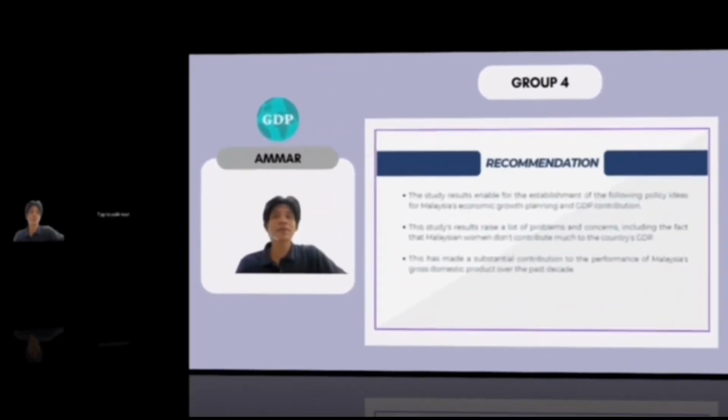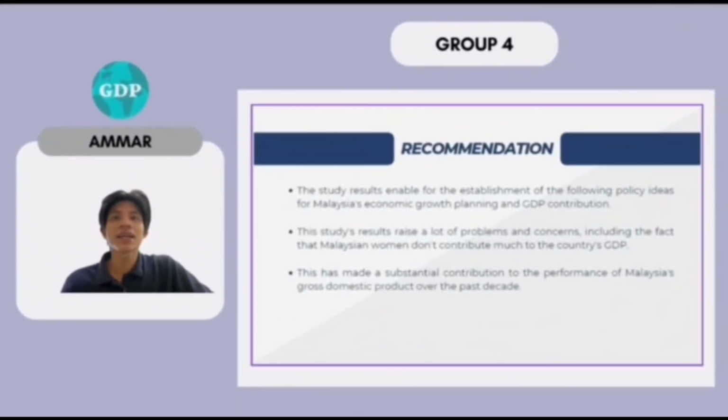Next, for the recommendation, the study results enable the establishment of the following policy ideas for Malaysia's economic growth planning and GDP contribution. This does not imply that the results can be replicated to other economies that are still in the process of evolving. Even if export has no correlation with GDP in Malaysia, for instance, efforts to massively reduce export might actually have a negative impact on the country's economy.